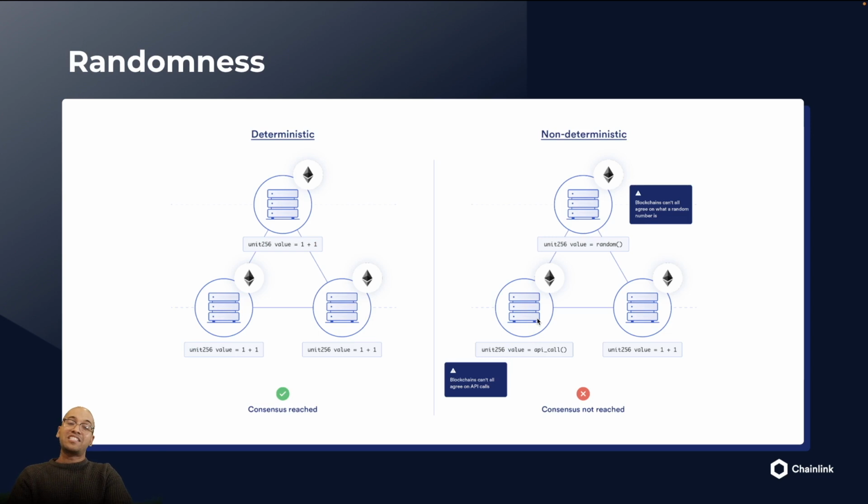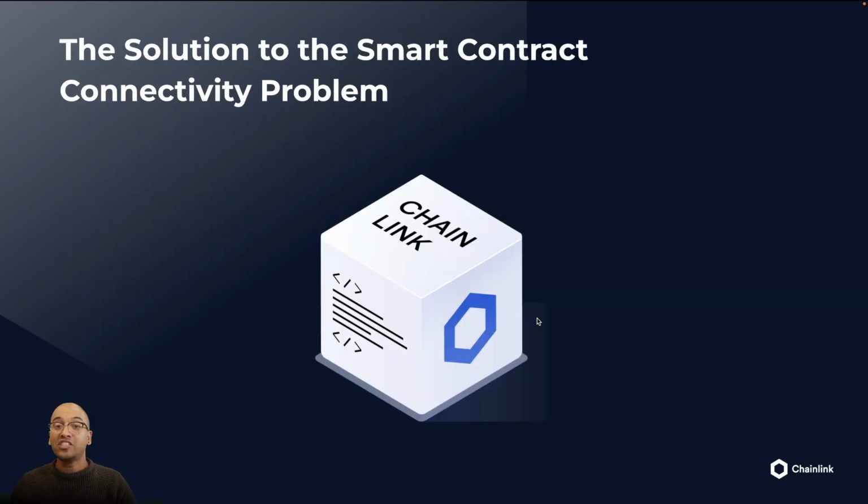Another problem is that generating a random number, which has so many important use cases from gaming to security, is really hard. Why? Because blockchains have a consensus mechanism that is deterministic. And true randomness cannot be deterministic, otherwise it would be hackable. It wouldn't be that random. So that's where we come in. We built Chainlink to be the solution to the smart contract Oracle problem, to the connectivity problem, and to the cryptographically secure randomness problem. There's a bunch of other things we do as well, and we'll cover that in a bit. But first, let's consider a centralized Oracle.